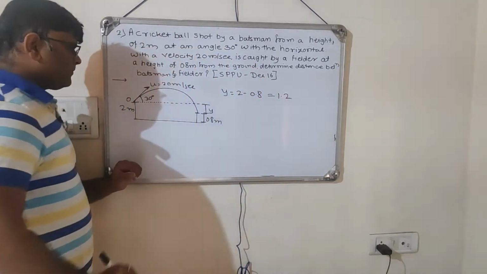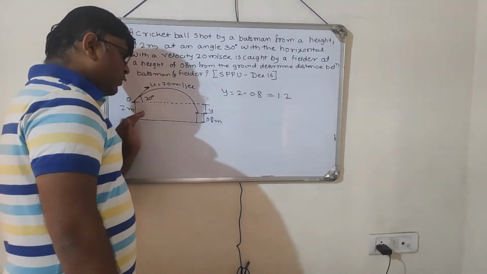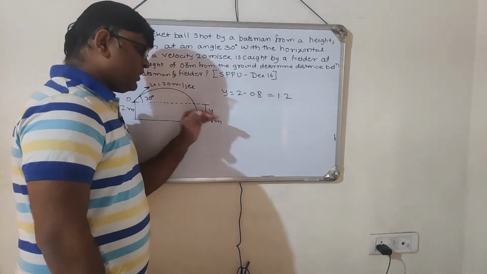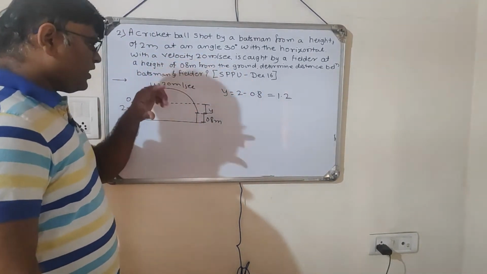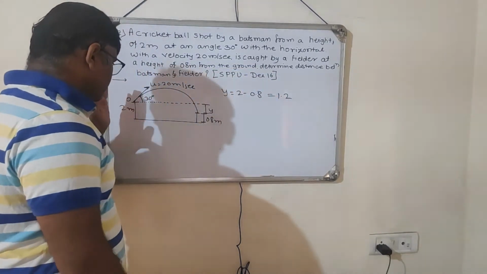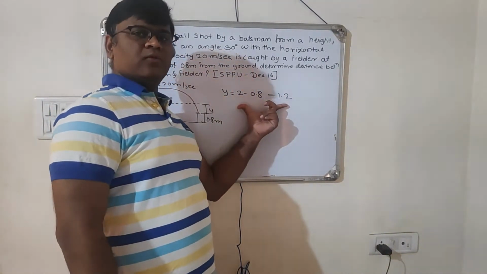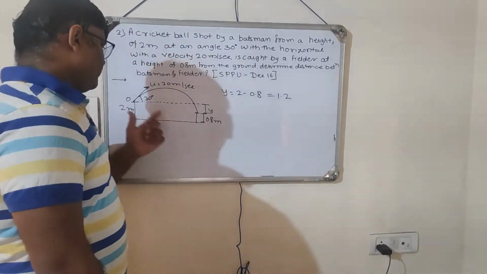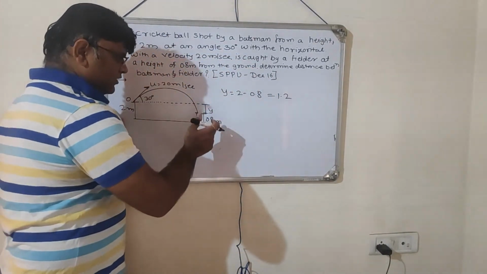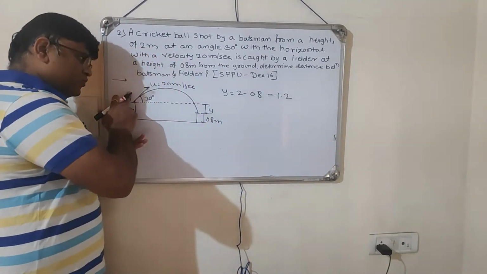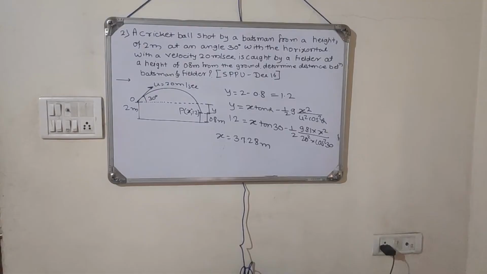Here, a very important thing: whenever you have a downward displacement with reference to your origin or the reference point, in that case your y becomes negative. Okay, so whenever your displacement is in a downward direction with reference to origin, your y becomes negative.